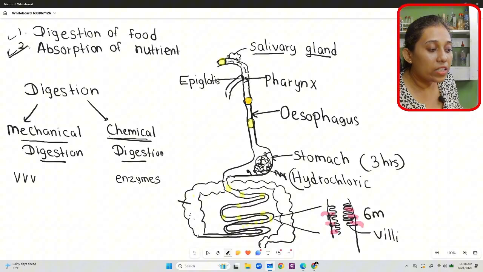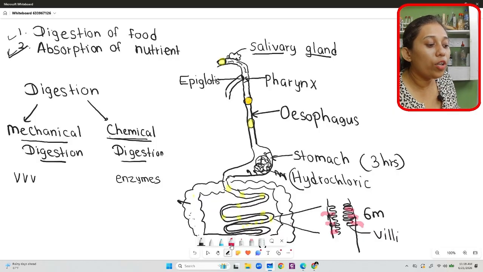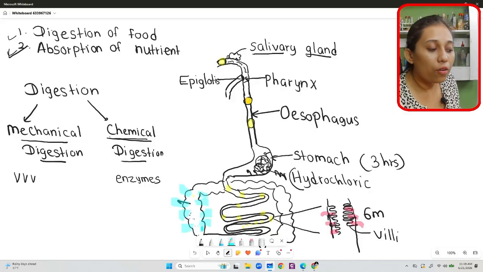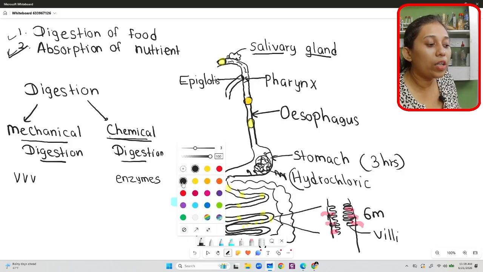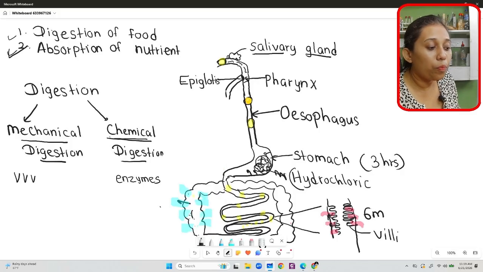In the large intestine, all the water that we have taken will be absorbed into the blood. Now the food will become solidified.